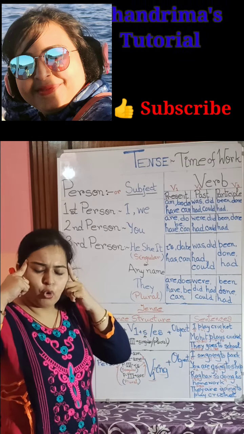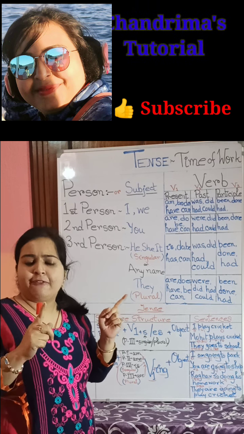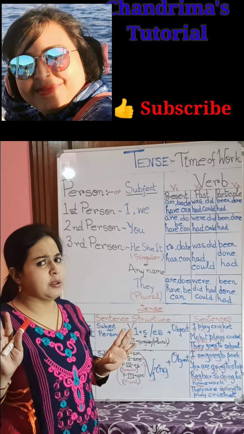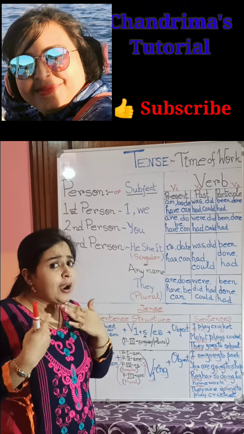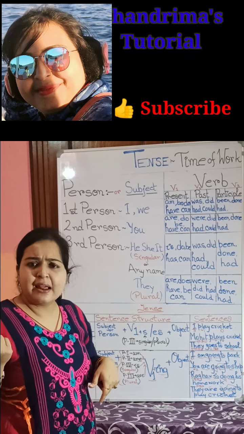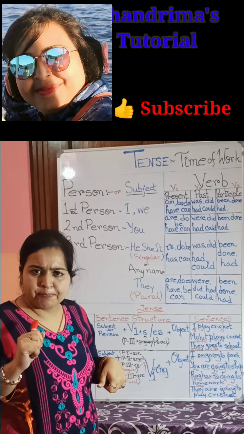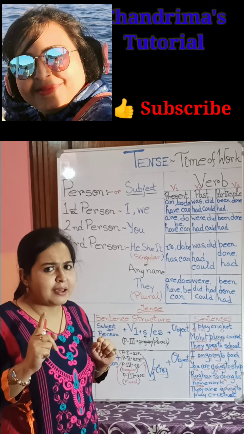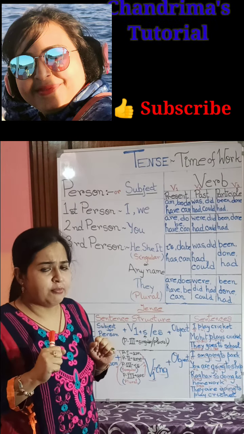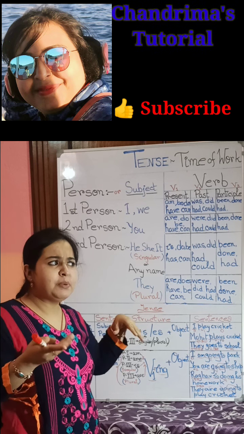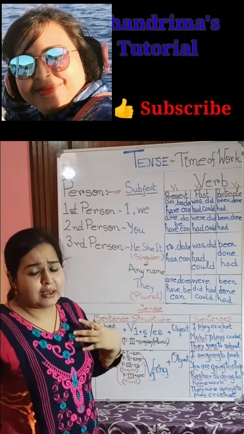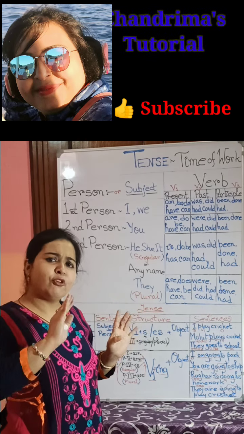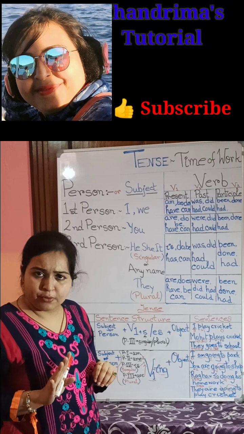Just remember, guys, first I have to speak the person. Which person? First person, second person or third person. Then along with that, what will be the verb form? What is the time of the work? Is it present? Then present means verb first form. If it is past, then verb second form. If it has already been done, or it is going to be done, or mainly it has been done for some time, then verb third form.